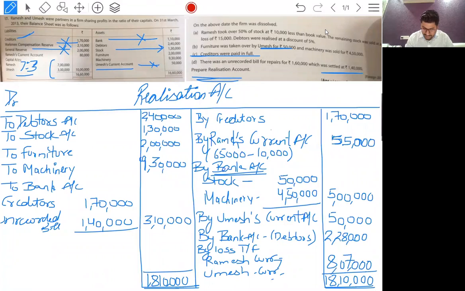Distribute it in the 7:3 ratio. So the amount will be... please tell me the amount.